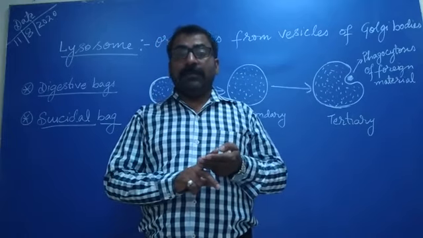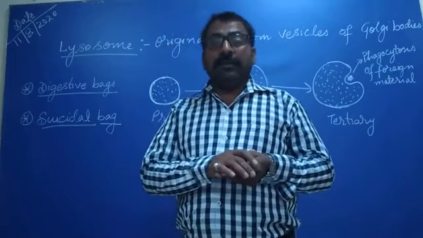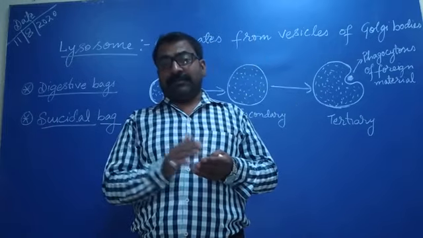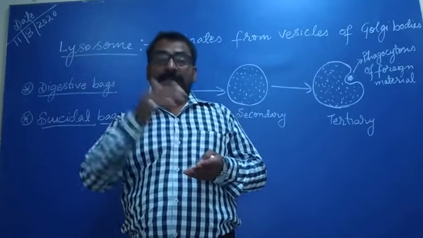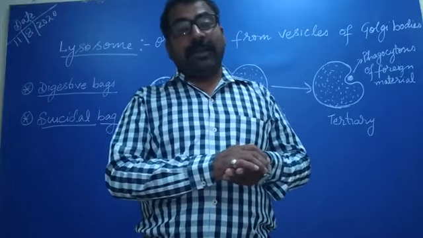These three are studied under the endomembrane system because they all arise from the outer nuclear membrane which lies inside the cell. So we call them endomembrane system cell organelles.